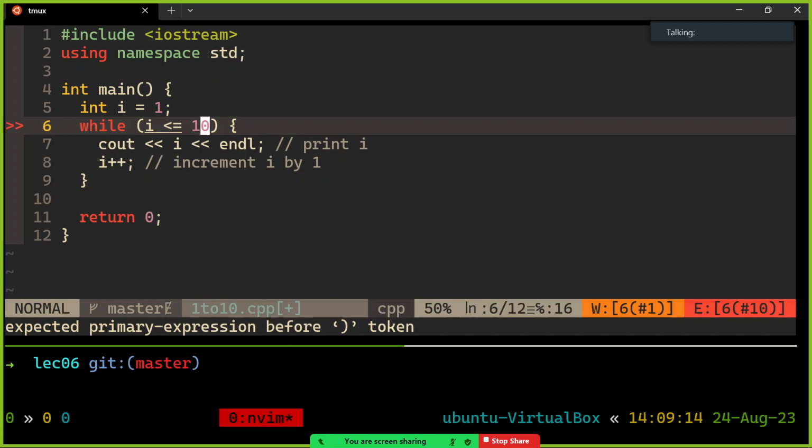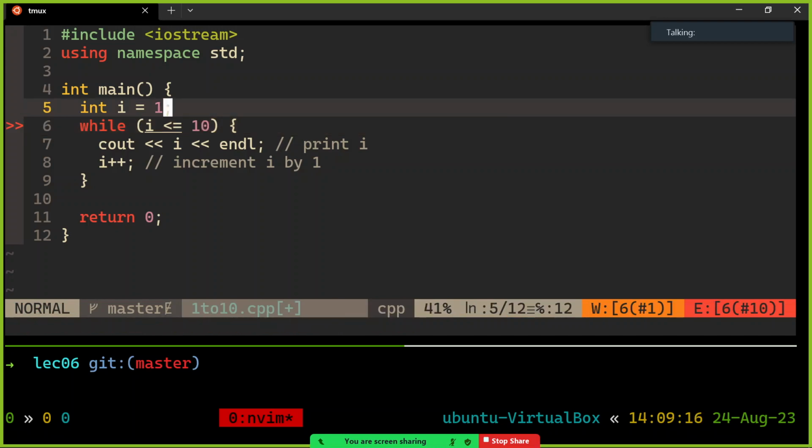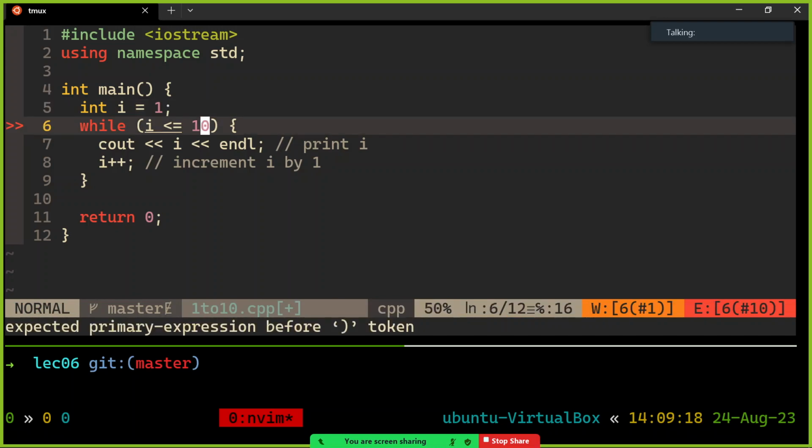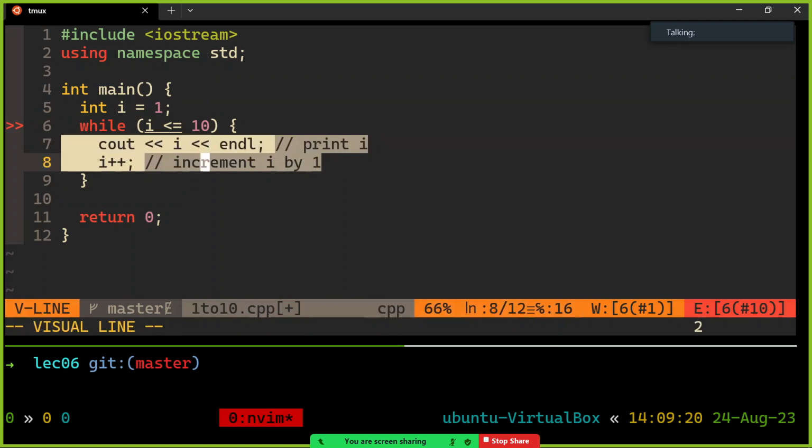And the right answer is going to be involving the ending value. So I want to go up to 10. So as long as I is between 1 and 10, it starts at 1, as long as it's less than or equal to 10, I want to go in this body. I want to print I, add 1 to it. That's going to be how this works. Okay?